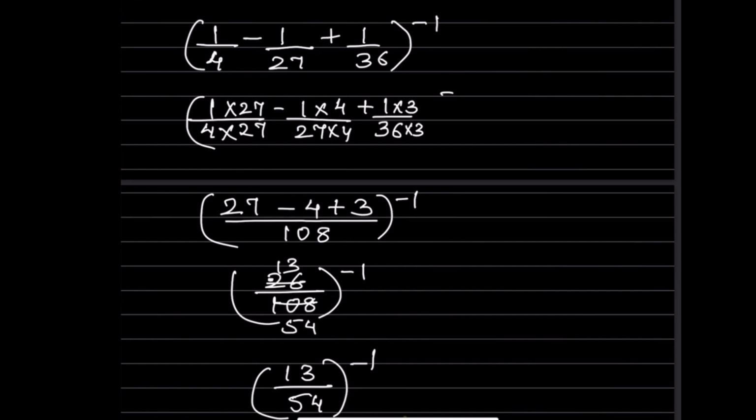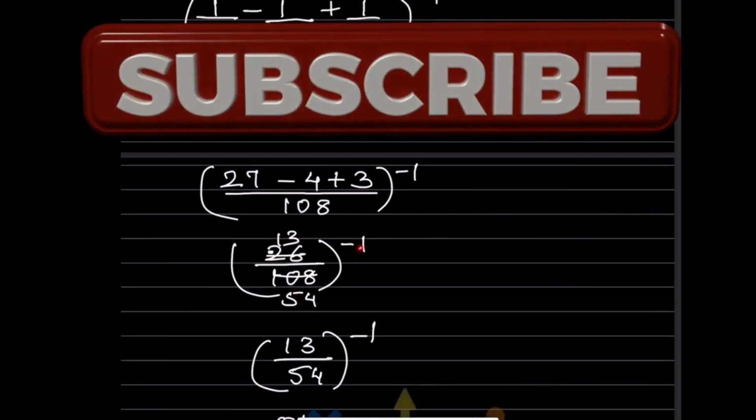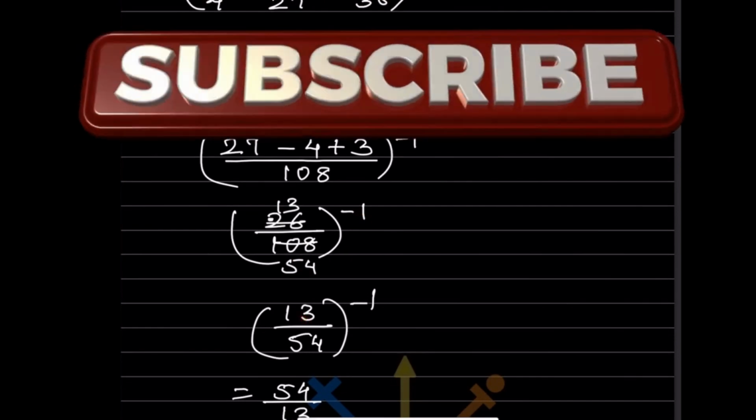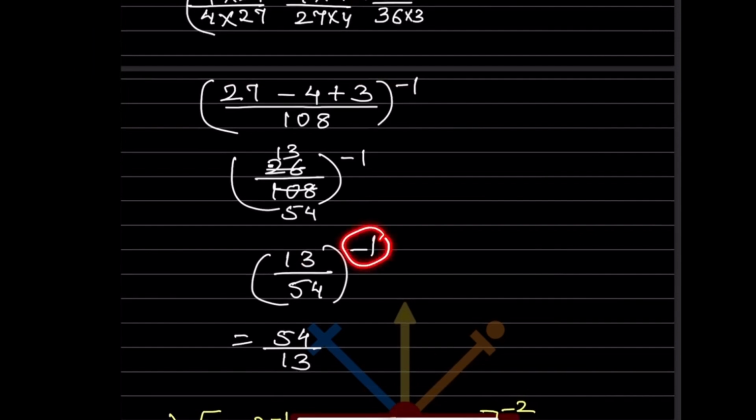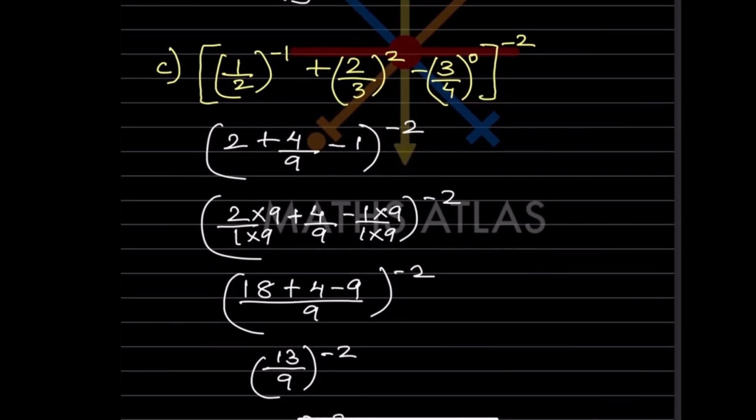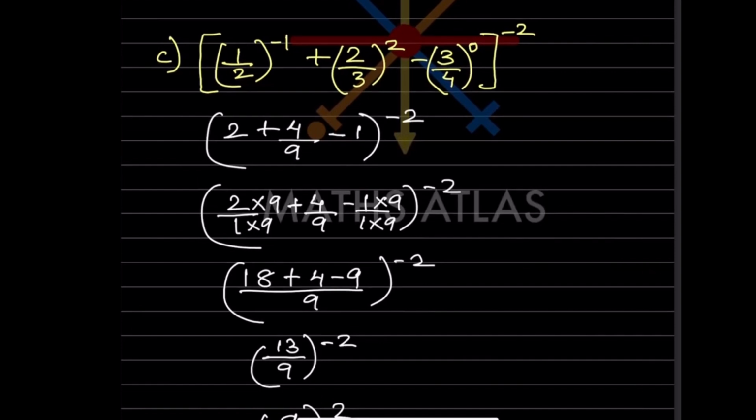So now the first thing, you can simplify this one. 2 13s are 26 and 2 54s are 108, raised to minus 1. So that is going to be 13 divided by 54 raised to minus 1. So now this is negative, we have to make it positive. So this gets taken over. So 54 divided by 13 is the answer.